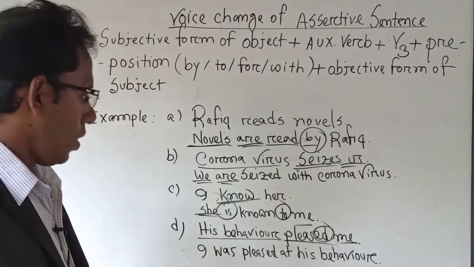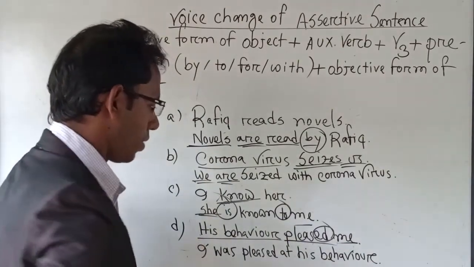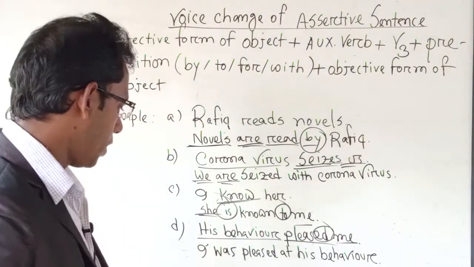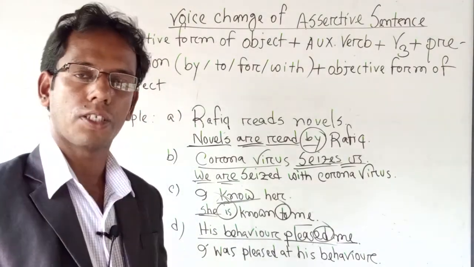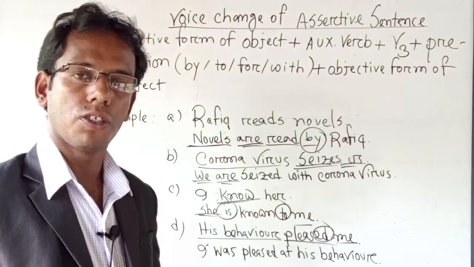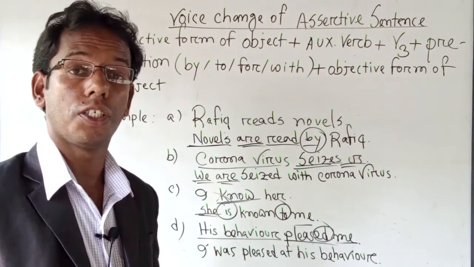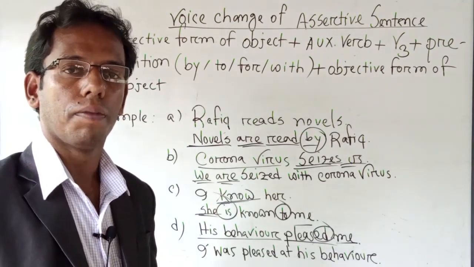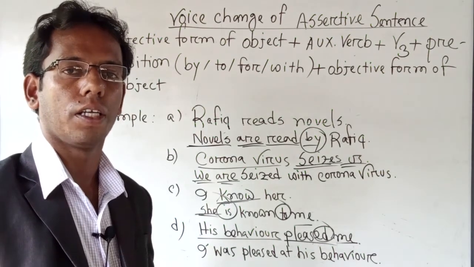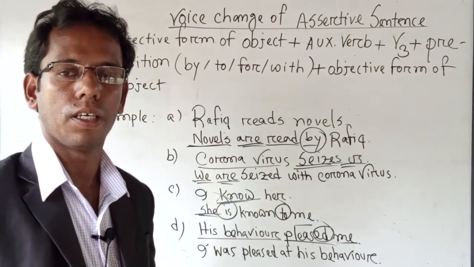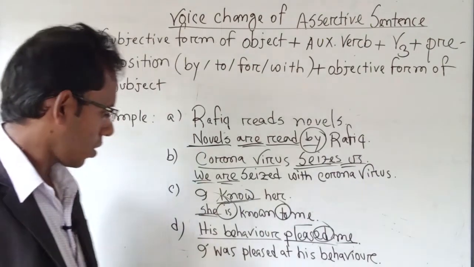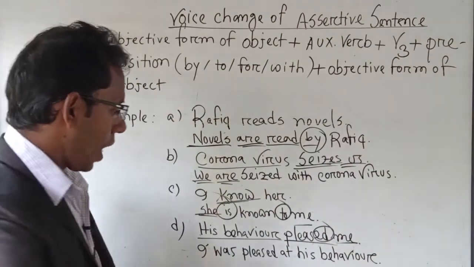So now here the subject is I, and according to past indefinite tense, the auxiliary verb or helping verb will be was and were. But after I, were is not suitable or appropriate. That's why we have to use was. So: I was pleased.